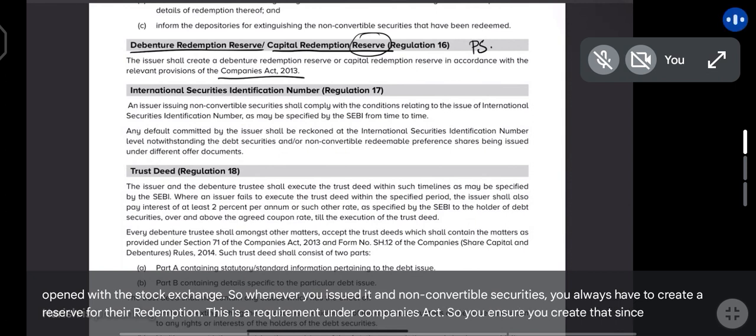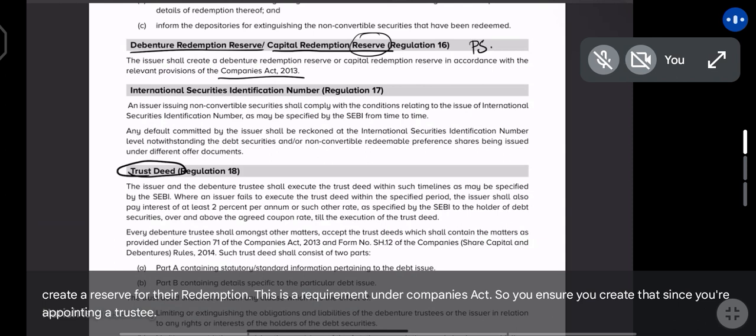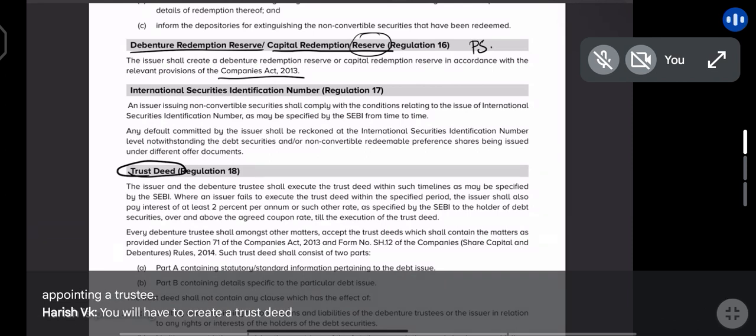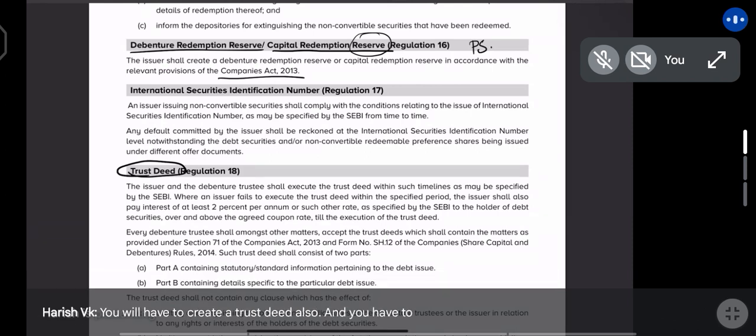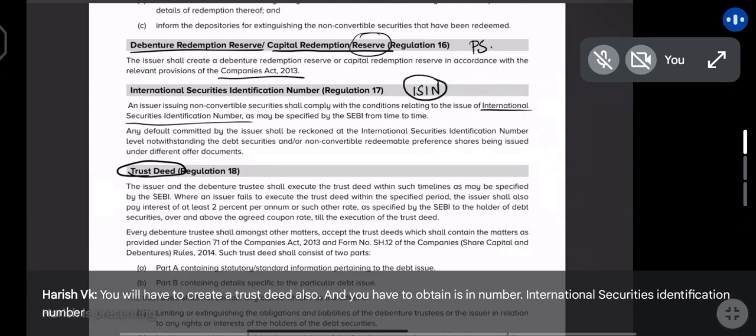Since you're appointing a trustee, you will have to create a trust deed also, and you have to obtain an ISIN number, International Securities Identification Number, for your non-convertible security.